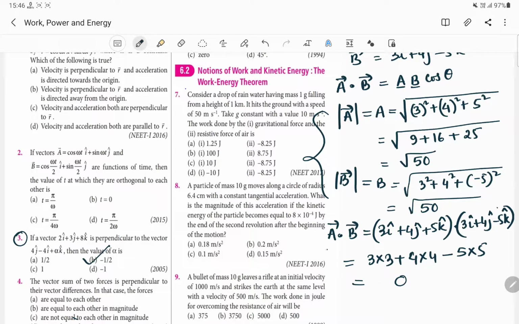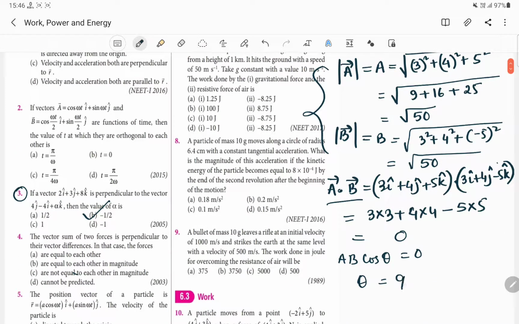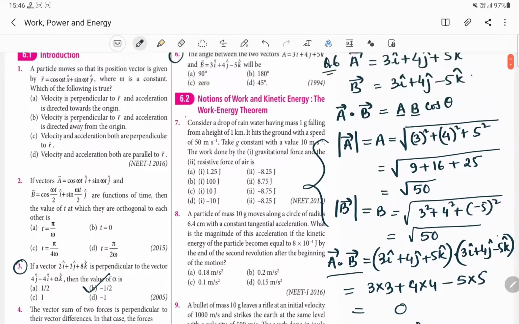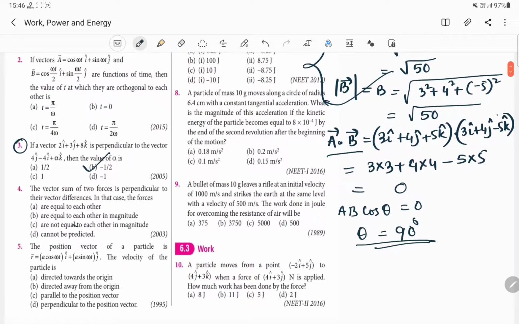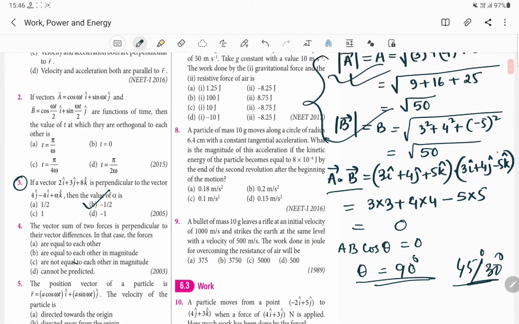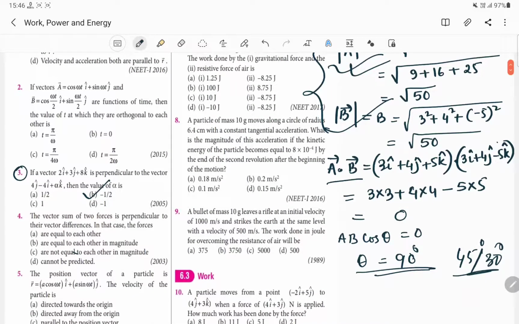That means if the dot product of two vectors comes out to be equal to 0, we can easily say that AB cos theta will be equal to 0, and theta will be equal to 90 degree. Very simple. Okay, that means we are not required to calculate our magnitude. Sometimes the angle is not 90 degree, it may be 45 degree, or it may also be 30 degree. In that case, you have to find out the magnitude of A and magnitude of B, and along with it you have to put the values over here.